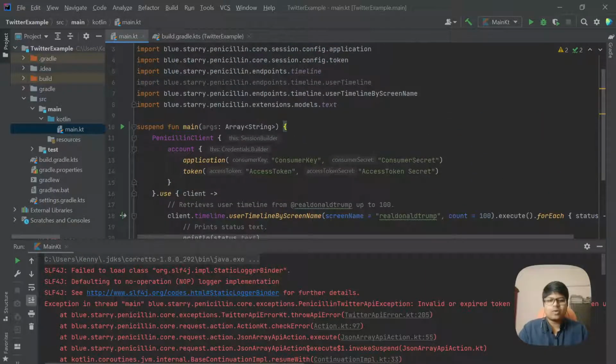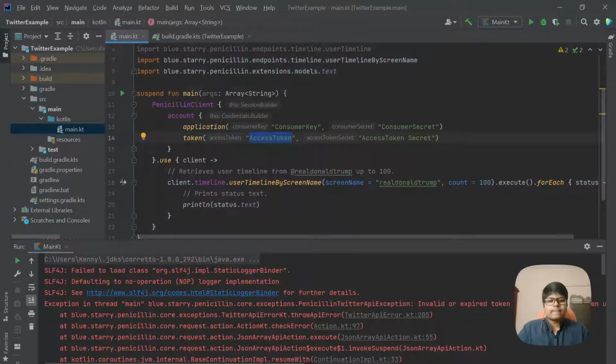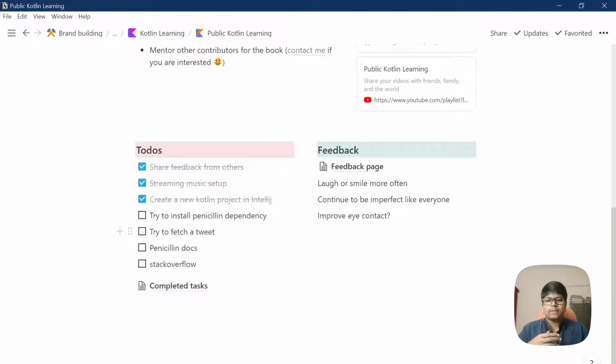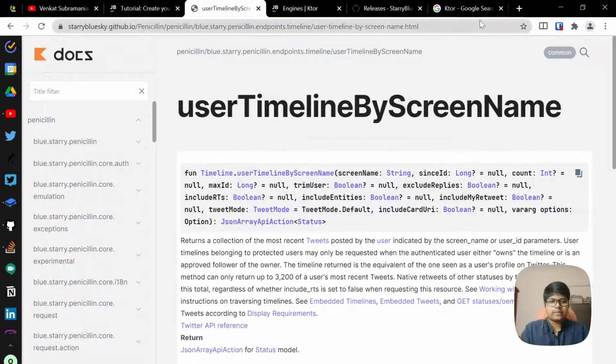And I think the obvious case here is that I have not given the consumer key or the access token. So I will have to figure out how to put that here. So the thing is, these things are secret keys, and you should not be showing it to other people. Should not be sharing it with other people also. So I will have to figure out a way to put this here without exposing it to you guys. So typically, how you do that is you would do this thing called an environment variable.